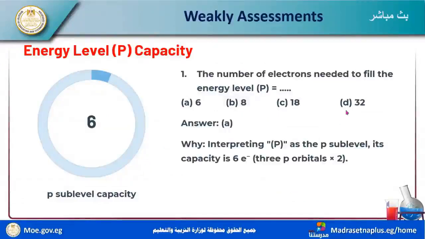The number of electrons needed to fill the energy level p equals 6, 8, 18, or 32? This is easy. Its capacity equals 6 electrons only.